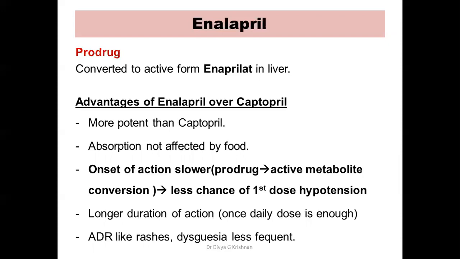So there's less chance of first dose hypotension. So whenever the drug starts acting very rapidly, there's a chance of first dose hypotension. When the drug is starting its action slowly, then there is less chance of first dose hypotension.